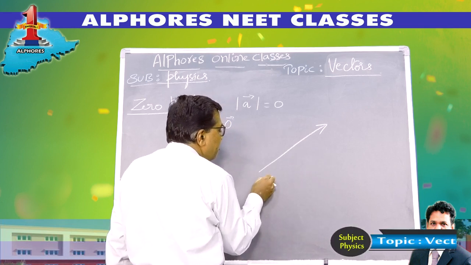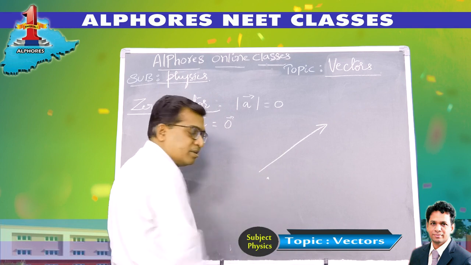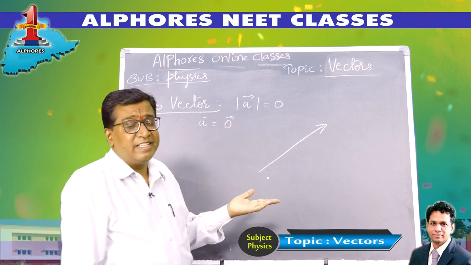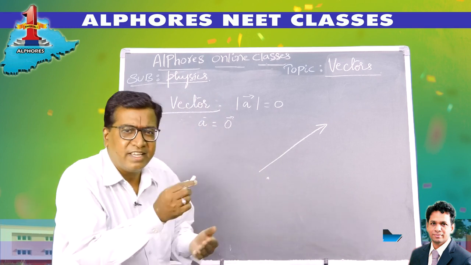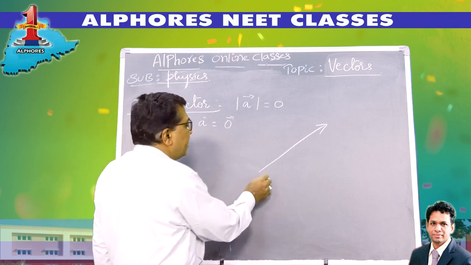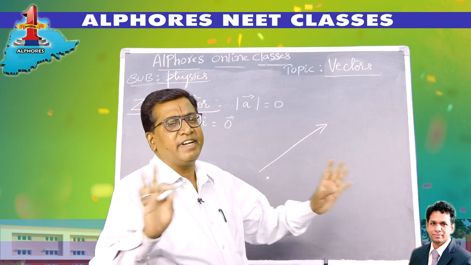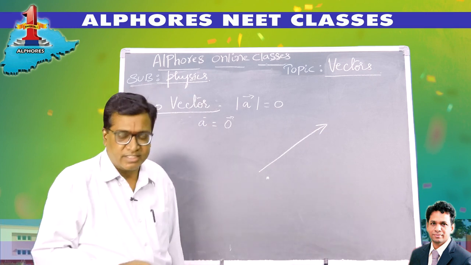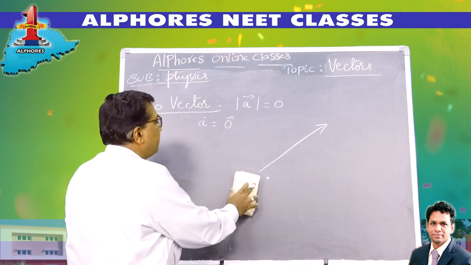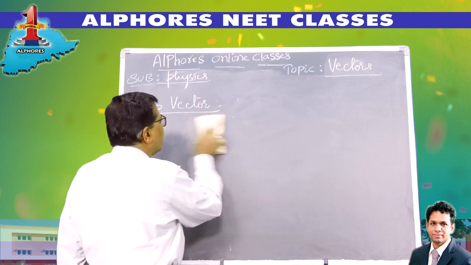So the initial point and the terminal point lie at the same point. When it is a line segment of 0 length, how do you assign the arrowhead? The arrowhead can take any direction. That is the reason why a 0 vector has an arbitrary direction. It can take any arbitrary direction, okay? So the 0 vector has a lot of importance.